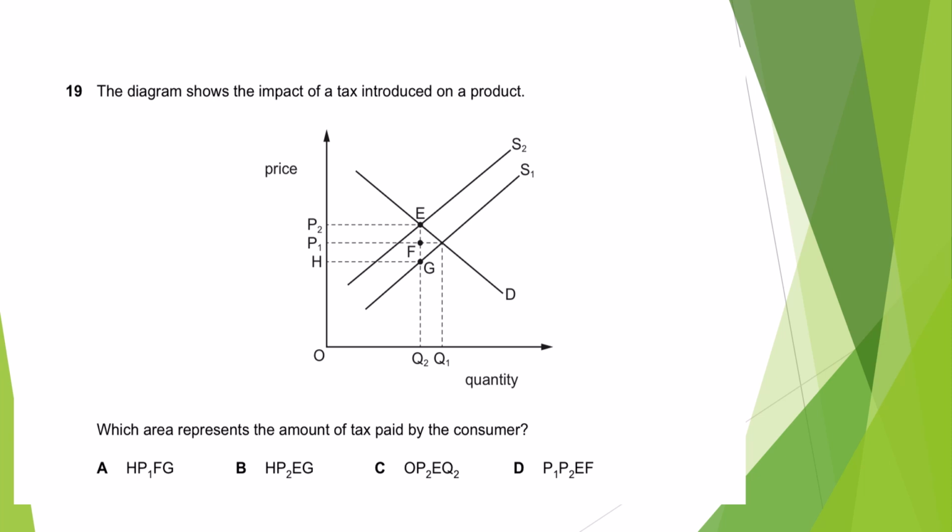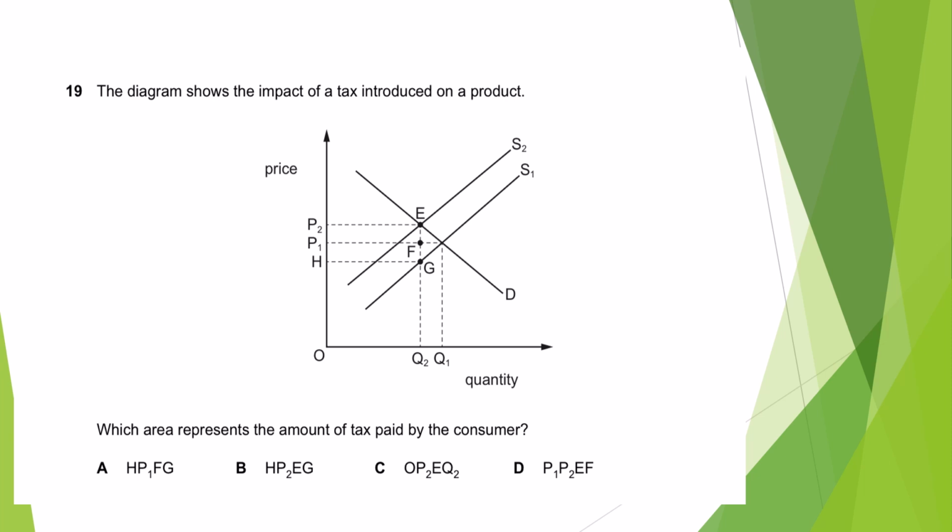Okay, 19. The diagram shows the impact of tax introduced on the product. Okay. With tax imposed, the supply is going to decrease, right? Which area represent the amount of tax paid by the consumer?